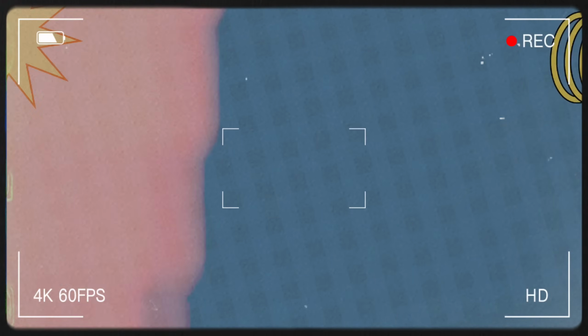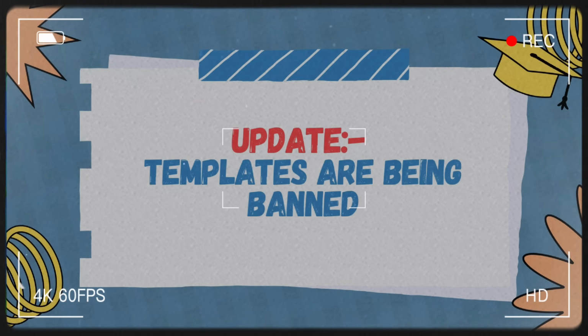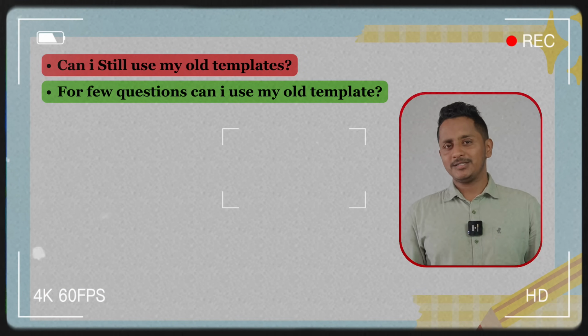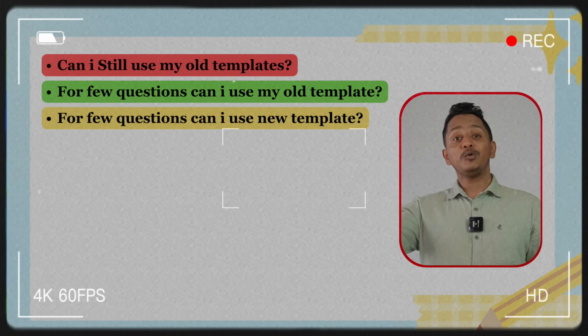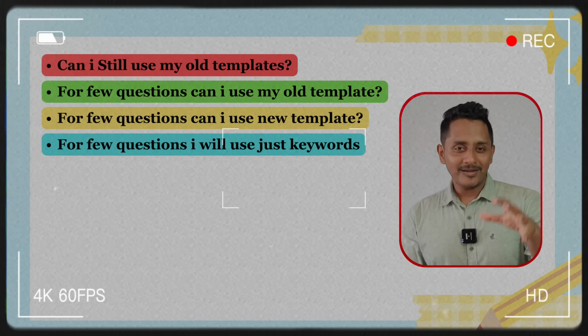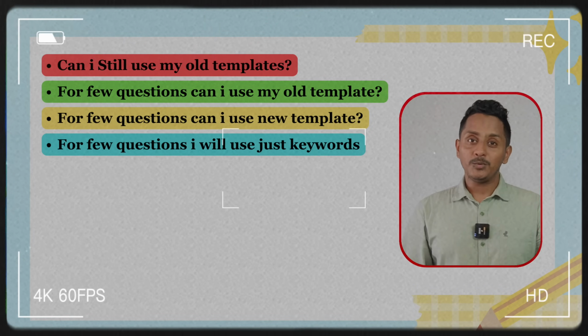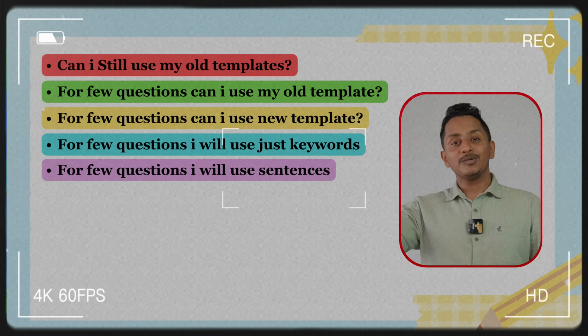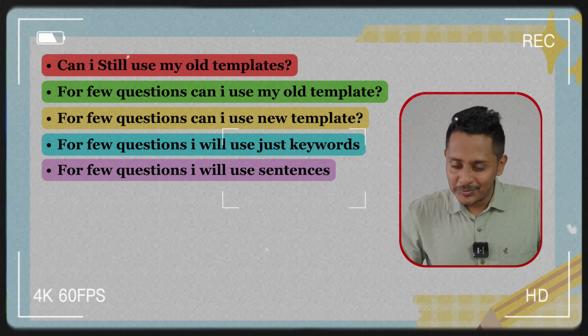PTE describe image. I always have trouble since the recent update about the templates being banned. Can I still use my old template? Or for a few questions, can I use my old template, and for a few of the questions, I will switch to a new template? Is that acceptable? For a few questions, I will use just the keywords, but for a few questions, I will use sentences. Is that also acceptable?